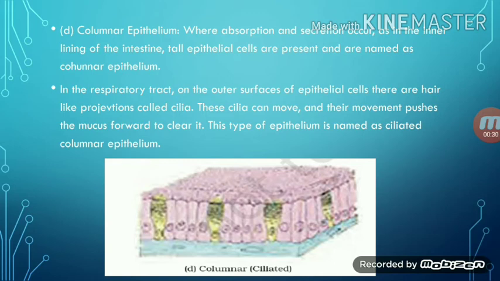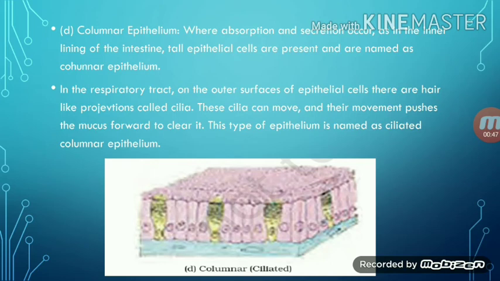Cuboidal epithelium has cuboidal shape, right? Columnar epithelium has tall cell-like structure. See in the diagram carefully. Okay, so they are mainly responsible for absorption and secretion, and they are present in the intestinal lining.